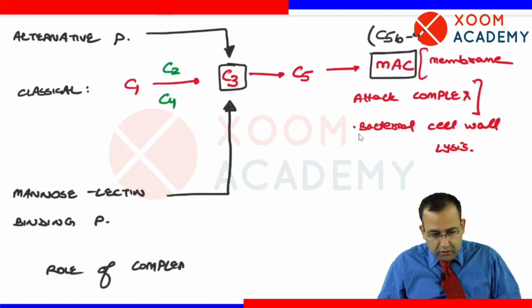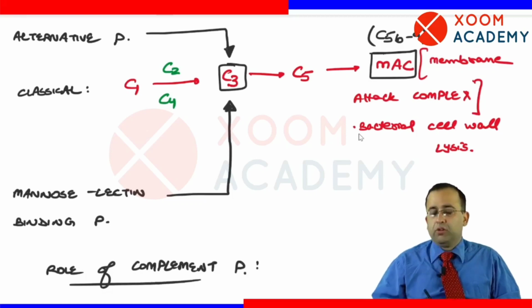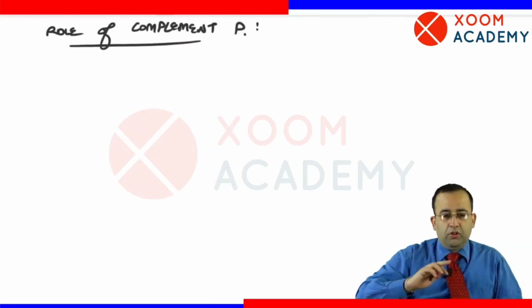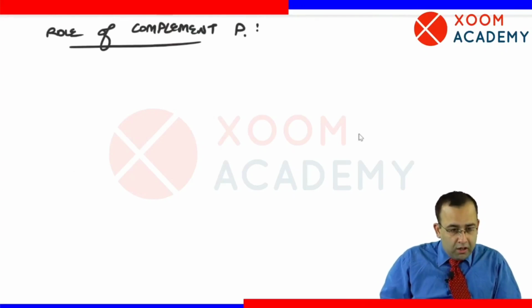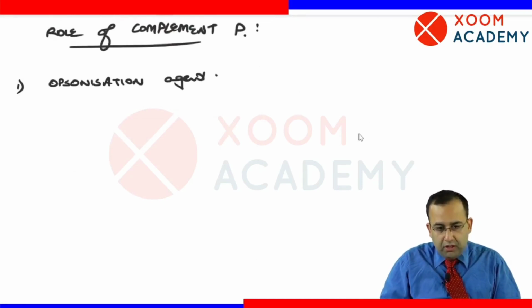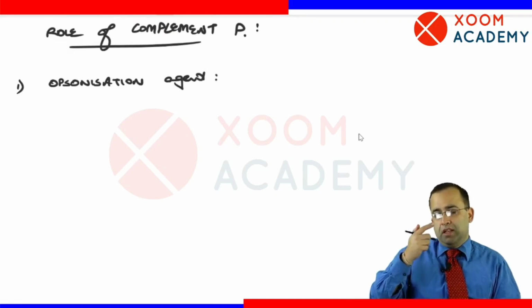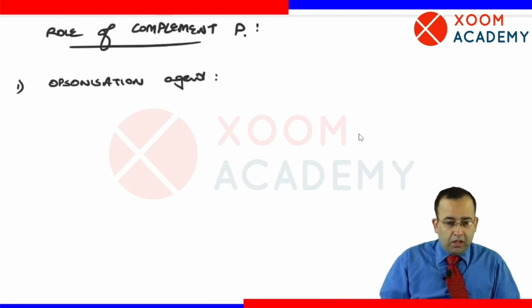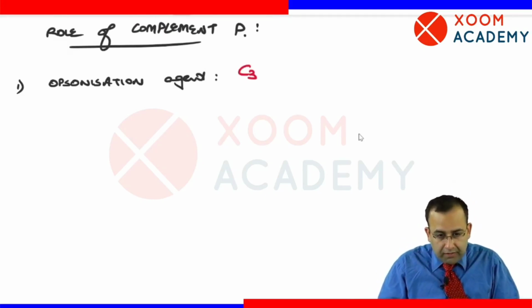Much more important than this is the role of complement proteins. You already know the first 2 points. Which complement protein is the most potent opsonization agent? C3a, C3b, C5a, C5b? C3b.